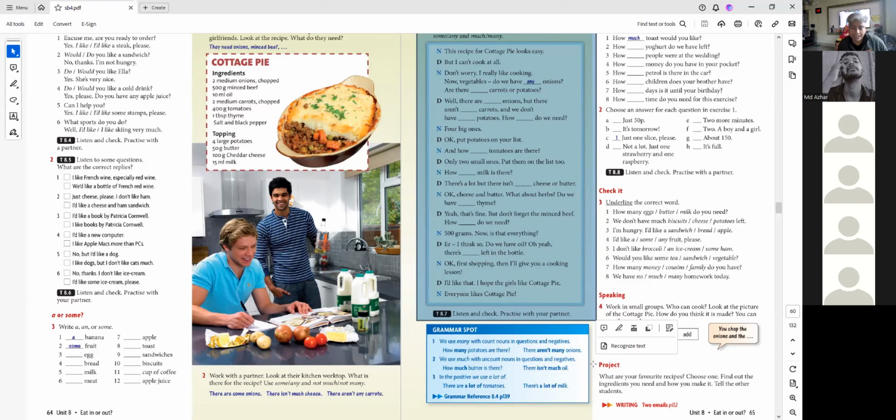Okay, have you finished? No, you haven't. You need a little bit more time. According to this situation, according to this picture, you have to choose some, any, much, many.